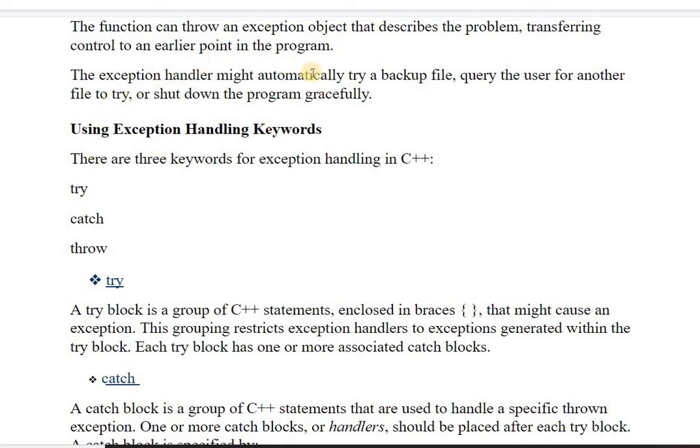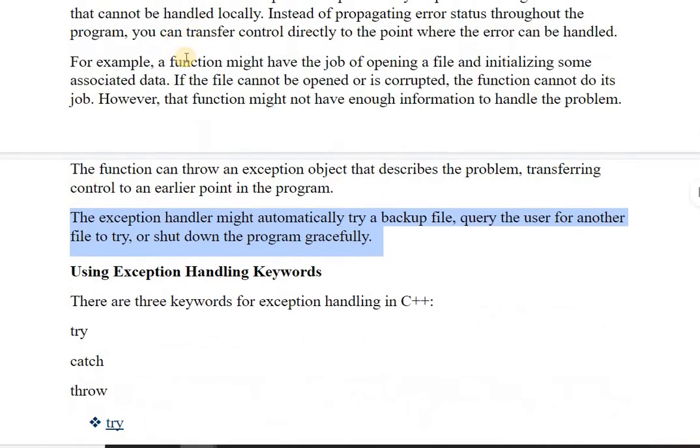The exception handler might automatically use a backup file, query the user for another file to try, or shut down. These are the probable solutions we can provide to correct this problem.